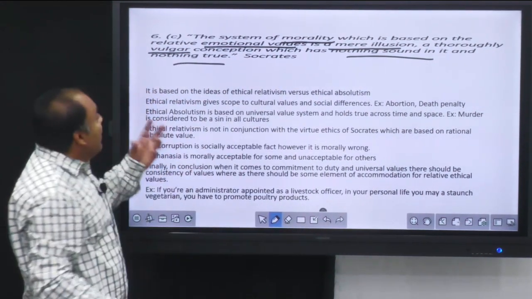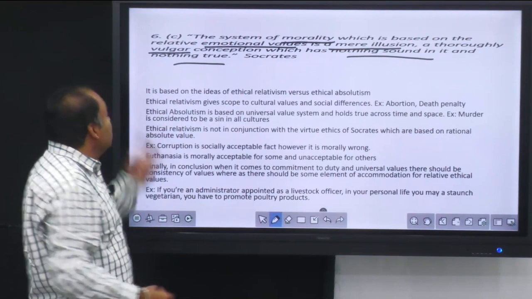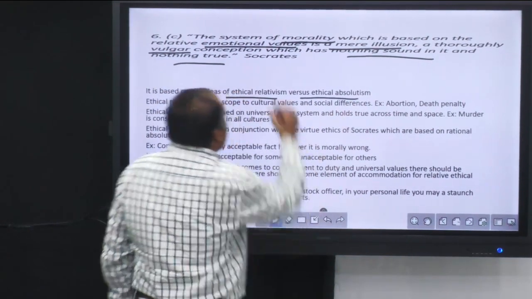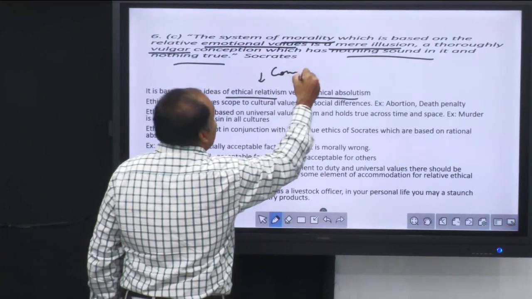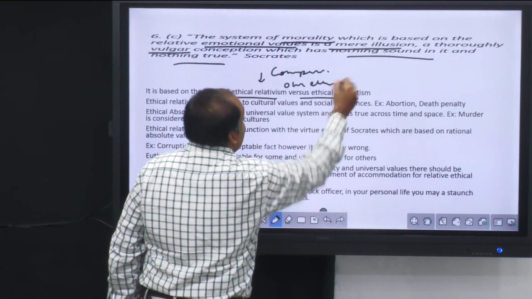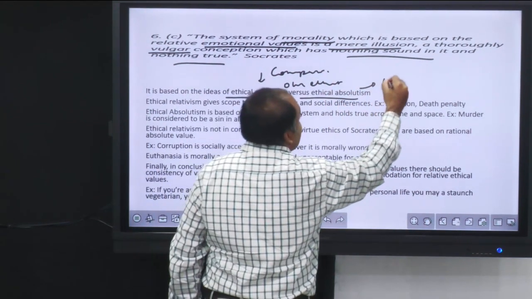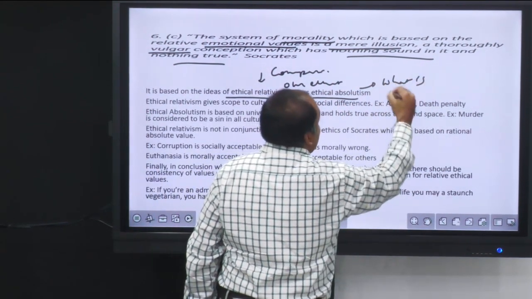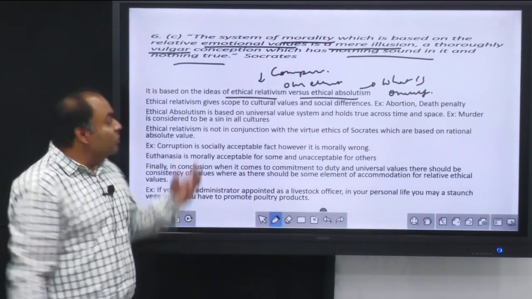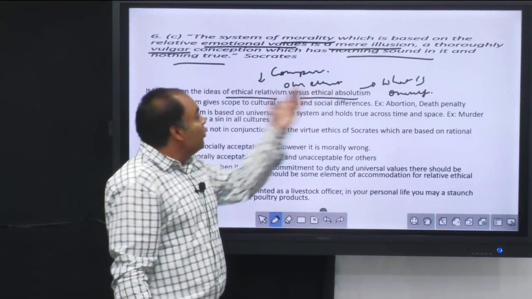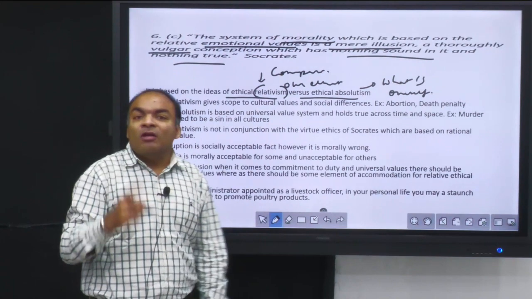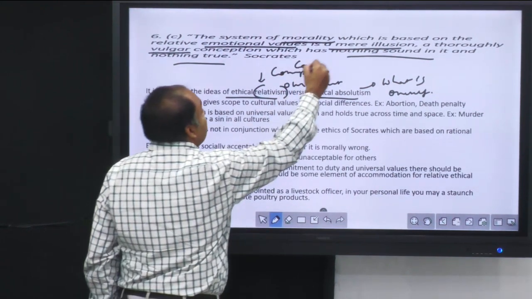So the whole question is based on the concept of ethical relativism and ethical absolutism. Here we are comparing our ethics with others, and here it is about what is oneself. When you hear about totalitarian regimes, when you hear about Hitler, it is about what am I? Am I superior to others? That is what we call relativism. But that does not lead to peace. That always leads to conflict.